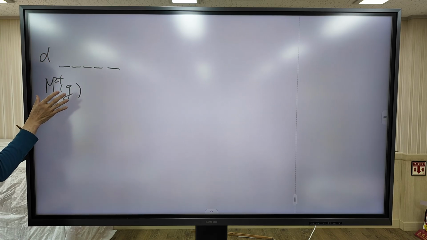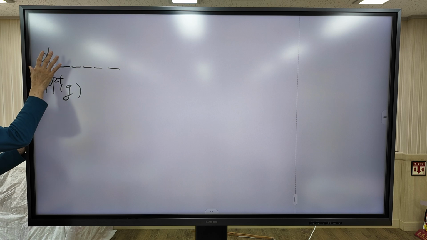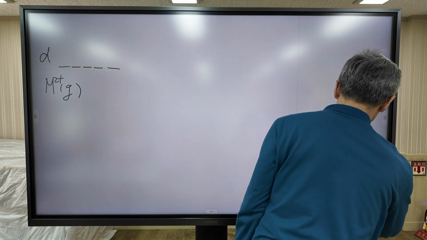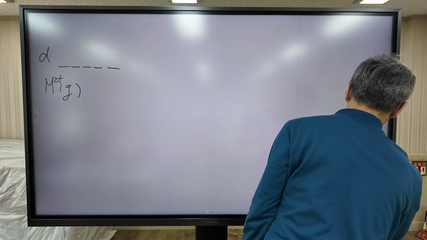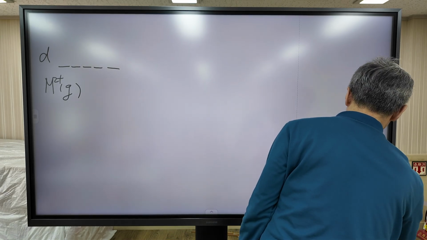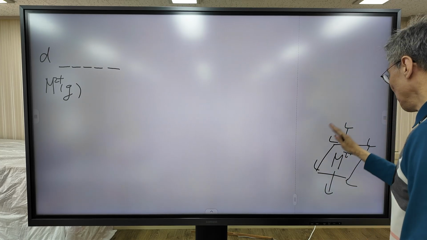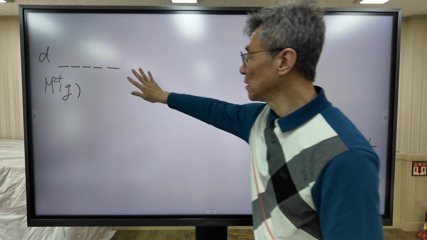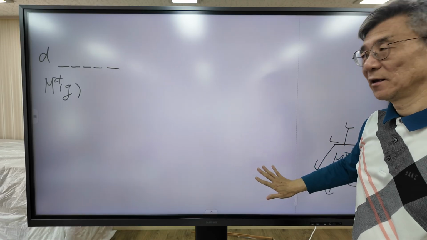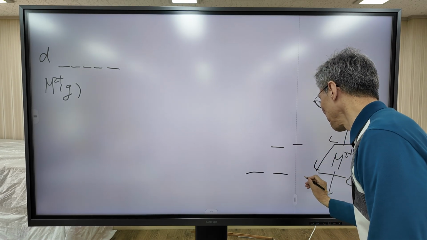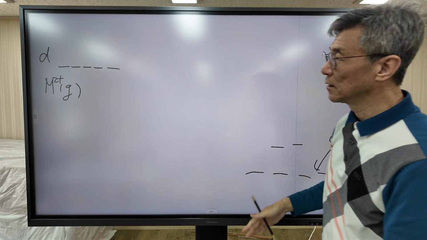But when the ligand approaches the central metal ion and makes a coordination complex, the energy level changes. It looks like this. This is the final state.